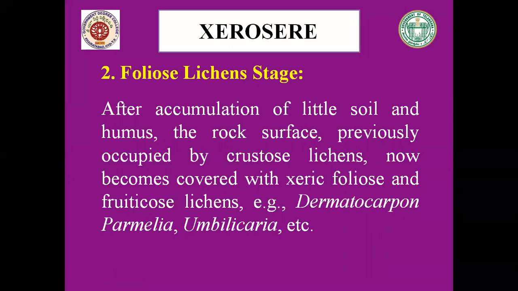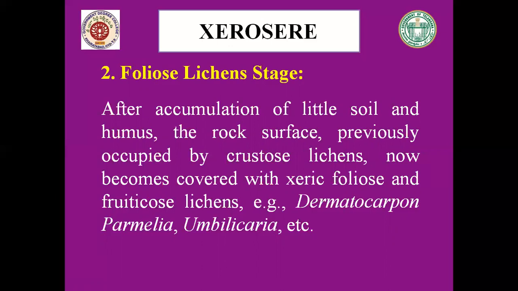After accumulation of soil and humus on the rock surface, the crustose lichens are replaced by the next stage, that is foliose lichens. These are the foliose lichens and fruticose lichens. Examples are Dermatocarpon, Parmelia, Umbilicaria, etc. These lichens have delicate leaf-like thalli which cover the rocks and overshadow the pre-existing crustose lichens.